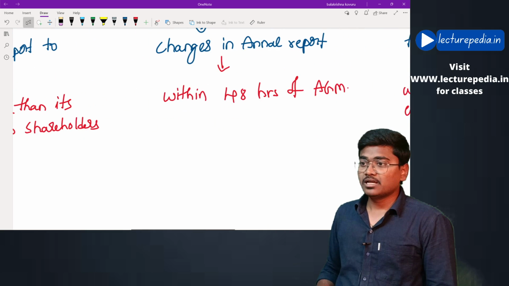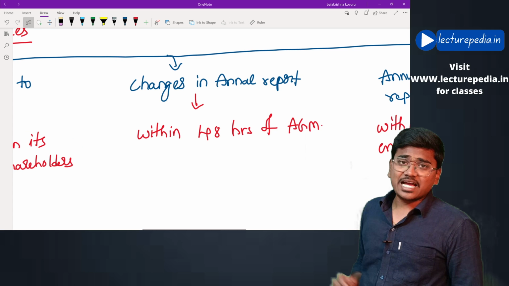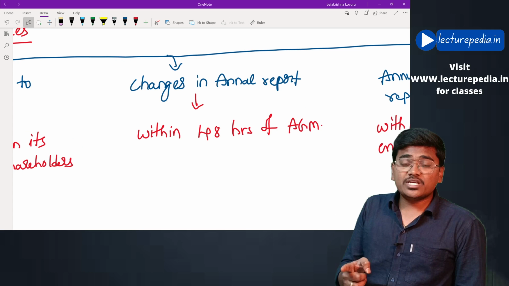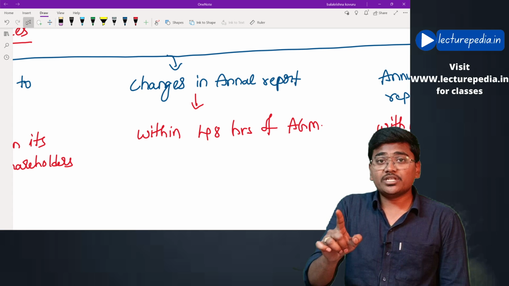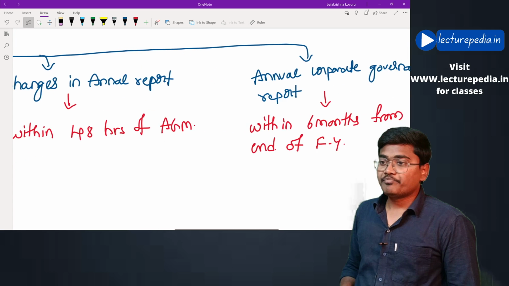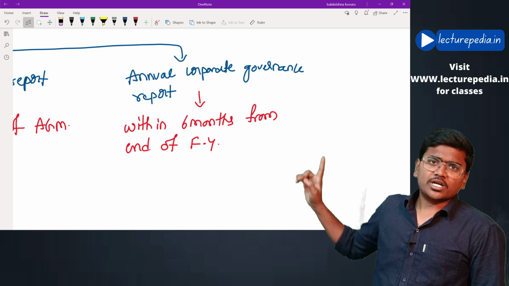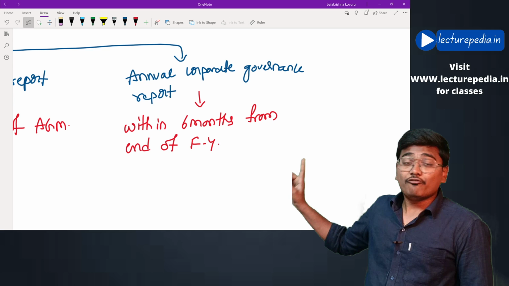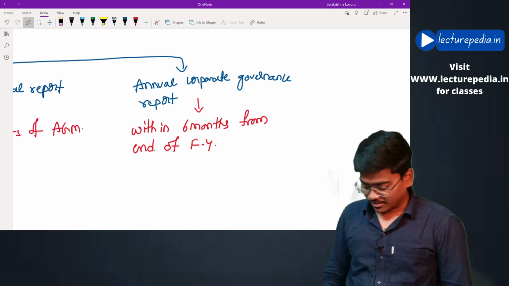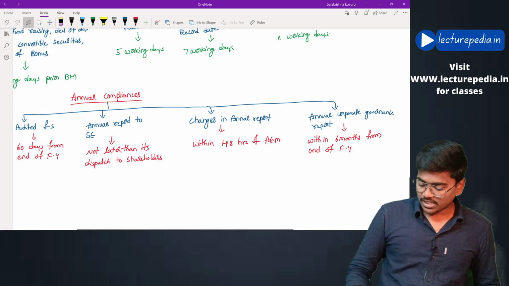If there is any change in the annual report, such change must be intimated to the recognized stock exchange within 48 hours from the completion of the annual general meeting. And the annual corporate governance report must be submitted to the recognized stock exchange within 6 months from the end of the financial year. These are the annual compliances.